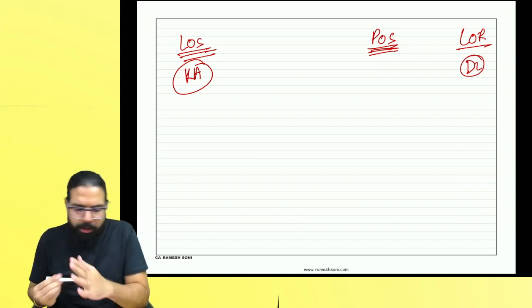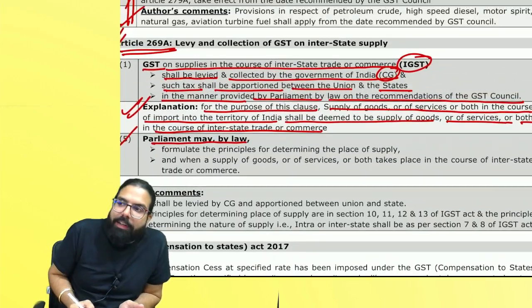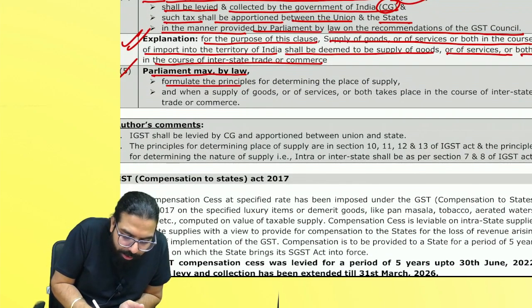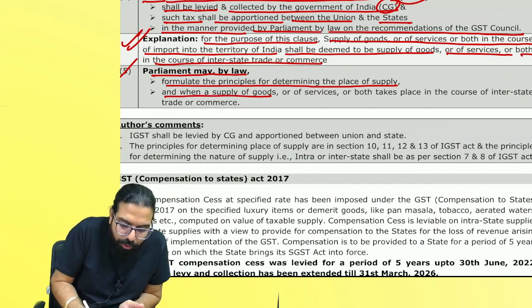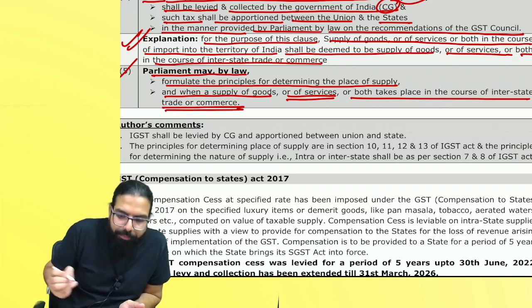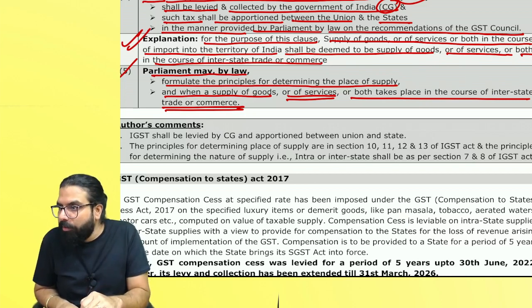Yes or no? That is why they told Parliament will formulate the law for the determination of what? Place of supply, when goods, services, or both take place in the course of interstate trade or commerce. When will it be what, everyone? Interstate trade or commerce.